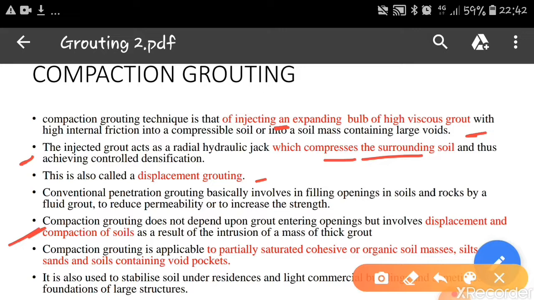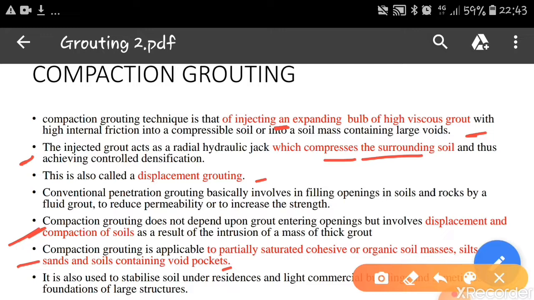Compaction grouting is applicable to partially saturated cohesive and organic soil masses, silty sands, and soil containing void pockets. If the soil contains large void pockets, it is difficult in the case of permeation grouting. So, when we apply compaction grouting, all these voids are filled because of the displacement of the soil particles.